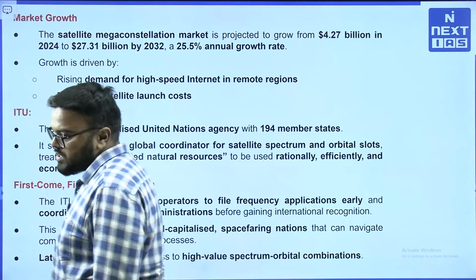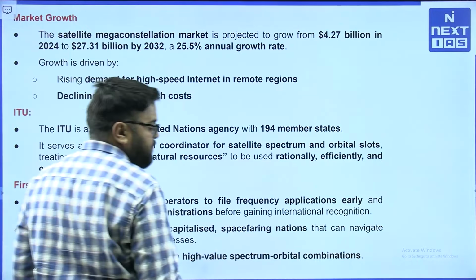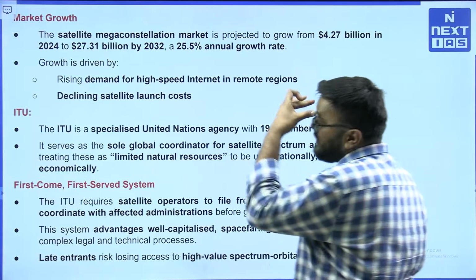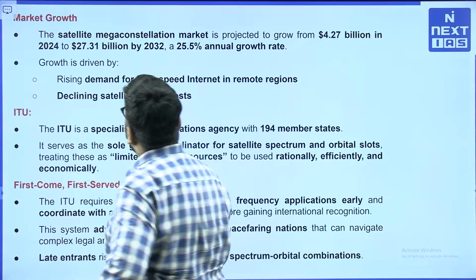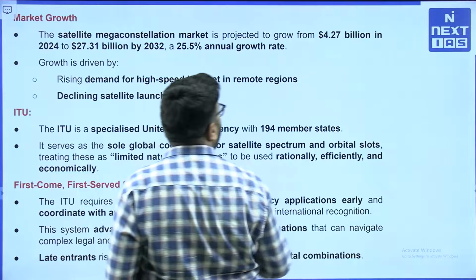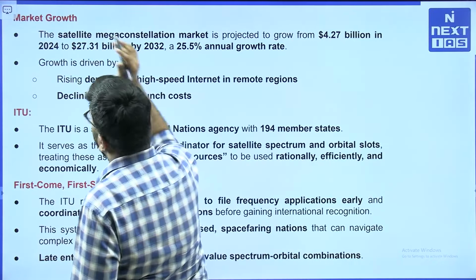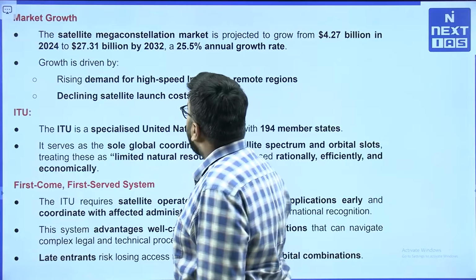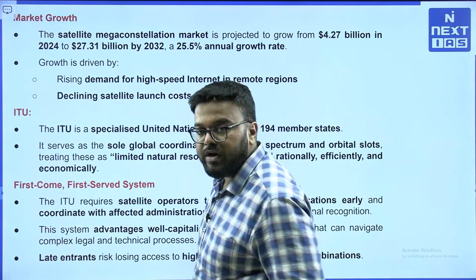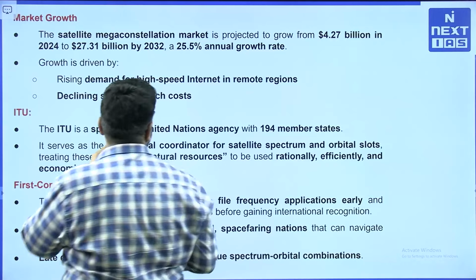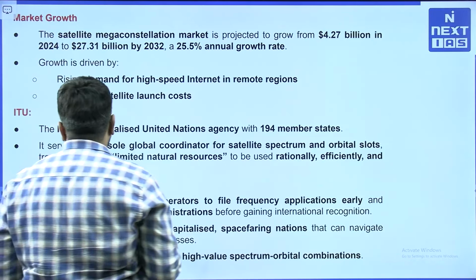So, market growth is tremendous. That is why Elon Musk, the first trillionaire that is going to be, is investing heavily in the internet satellite space. The satellite mega constellation market is projected to grow from 4.87 billion in 2024 to 27.31 billion by 2032, almost 26% annual growth rate. Rising demand for high speed internet in remote regions is the reason for that.